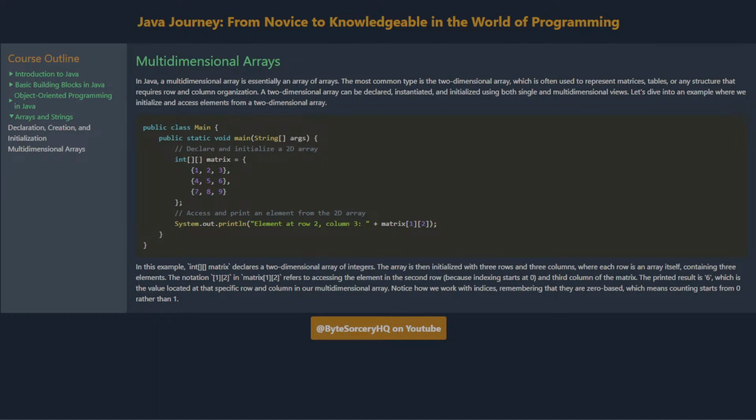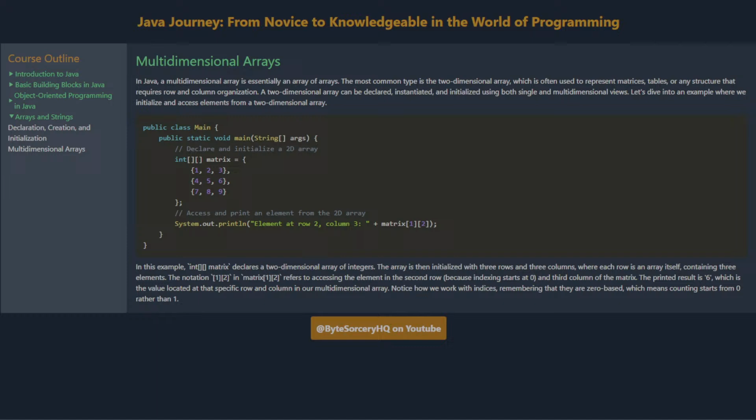Multi-dimensional arrays. In Java, a multi-dimensional array is essentially an array of arrays. The most common type is the two-dimensional array, which is often used to represent matrices, tables, or any structure that requires row and column organization. A two-dimensional array can be declared, instantiated, and initialized using both single and multi-dimensional views. Let's dive into an example where we initialize and access elements from a two-dimensional array.